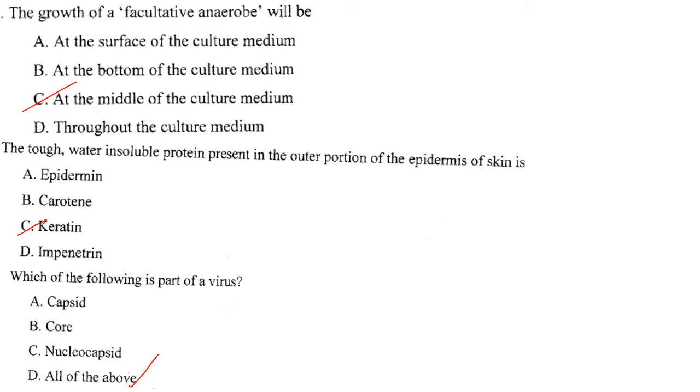Answer is option C. The tough water insoluble protein present in the outer portion of the epidermis of skin is keratin. Answer is option C. Then which of the following is a part of a virus? Capsid, core, nucleocapsid, all of the above. Answer is option D, that is all of the above.